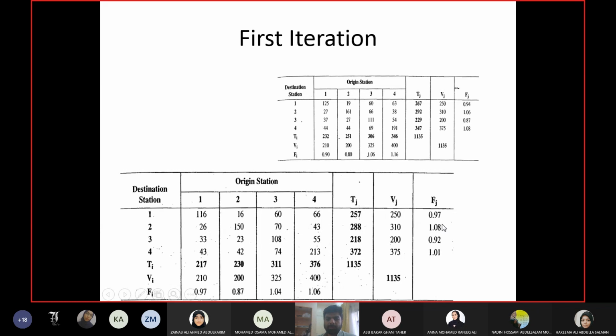Okay, the adjustment factor for all the rows are within the range, but the adjustment factor for the second column is still out of the range. So just because of this one column, I have to do one more calibration trial. I have to do one more iteration.